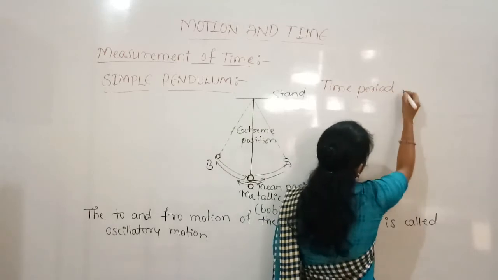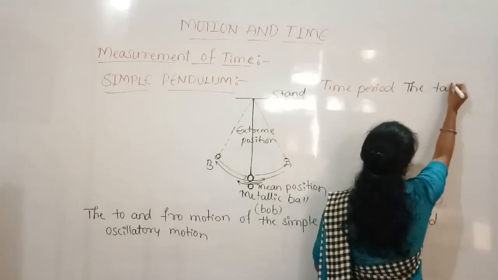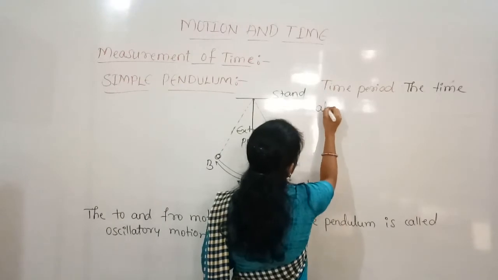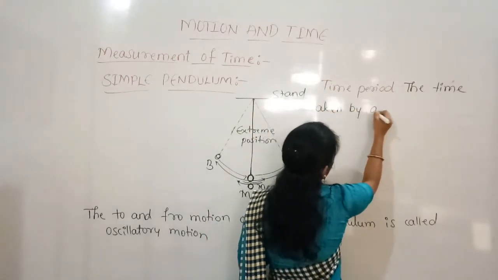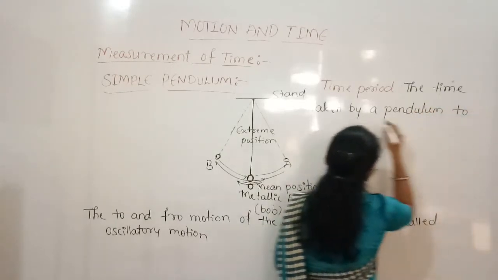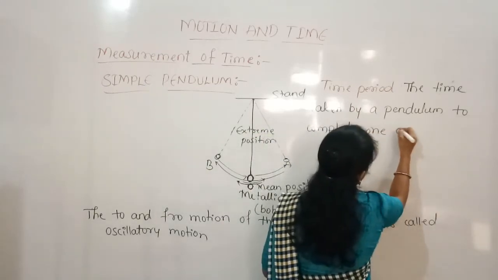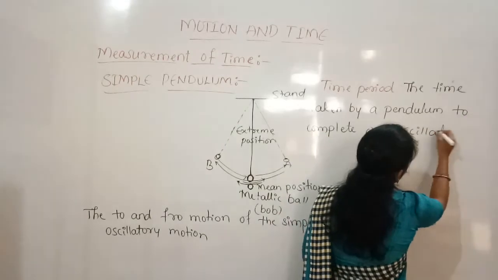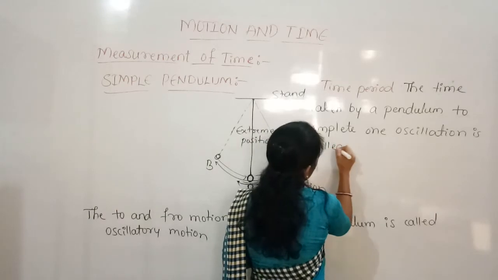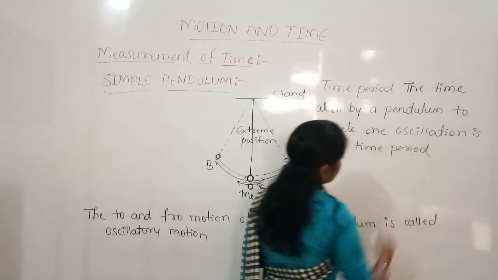Time period can be defined as the time taken by a pendulum to complete one oscillation. Yes, this is the time period.